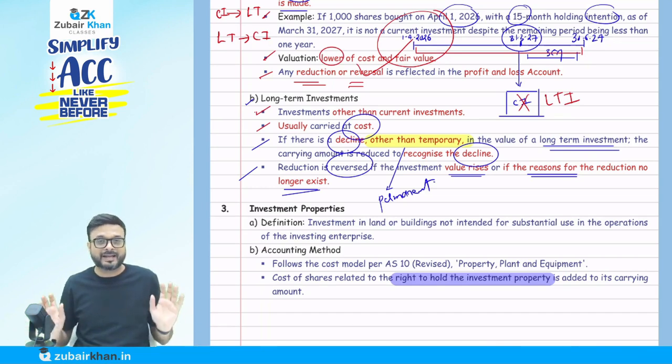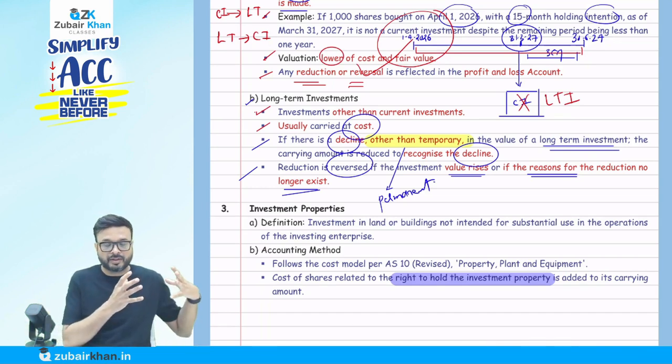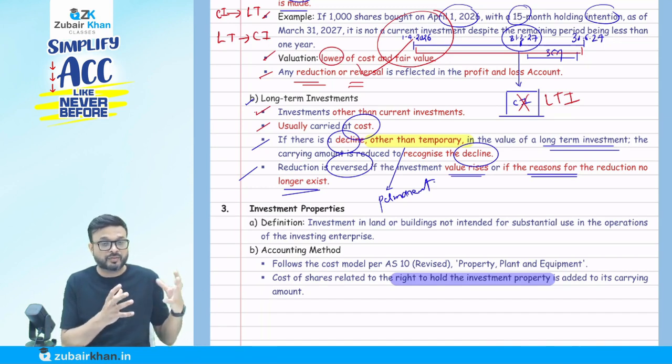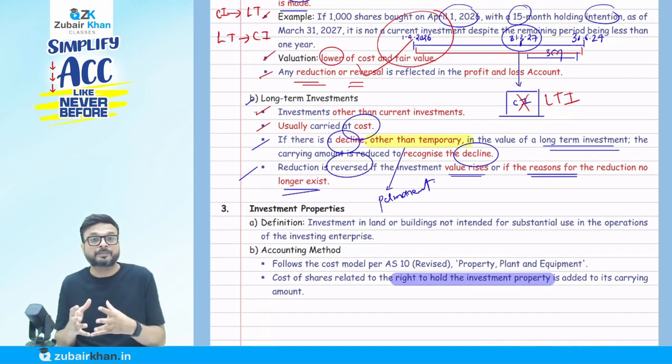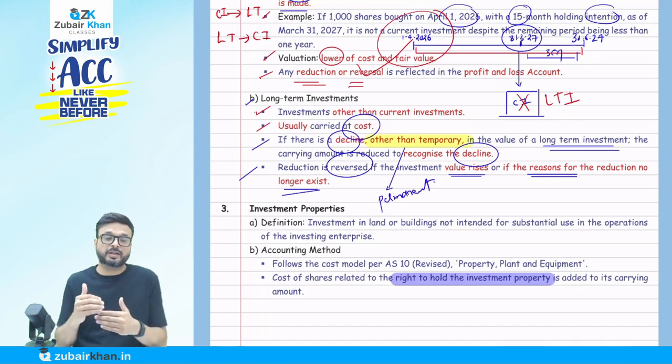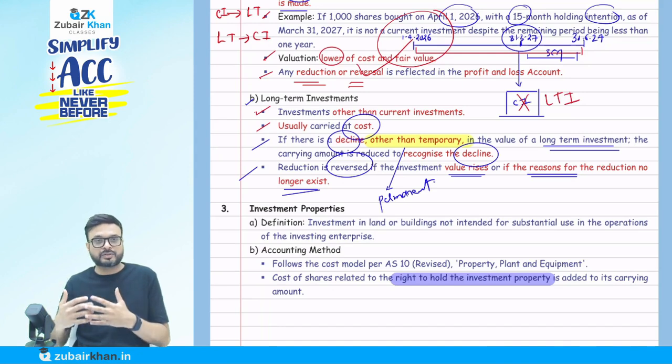But generally remember that we do the valuation of current investments at cost or fair value, whichever is lower. In case of long term, usually at cost, but if there is a permanent decline in the value, then we have to reduce the value. Permanent means other than temporary.